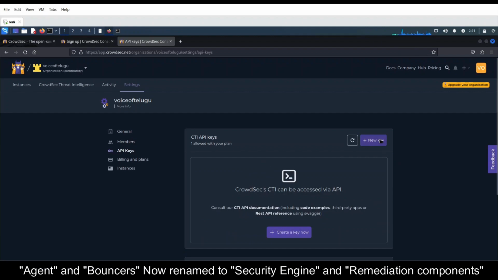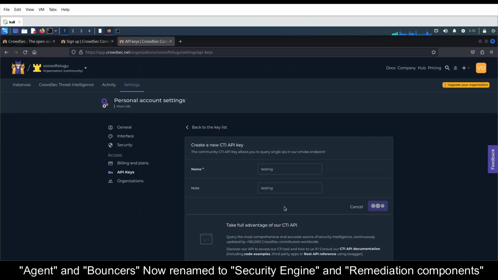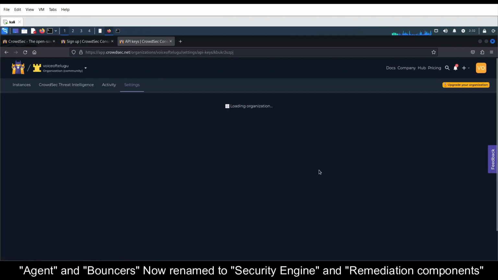So let's create an API, and let's give it some name, testing. Let's create it and check the cool features of the API also. I guess view.